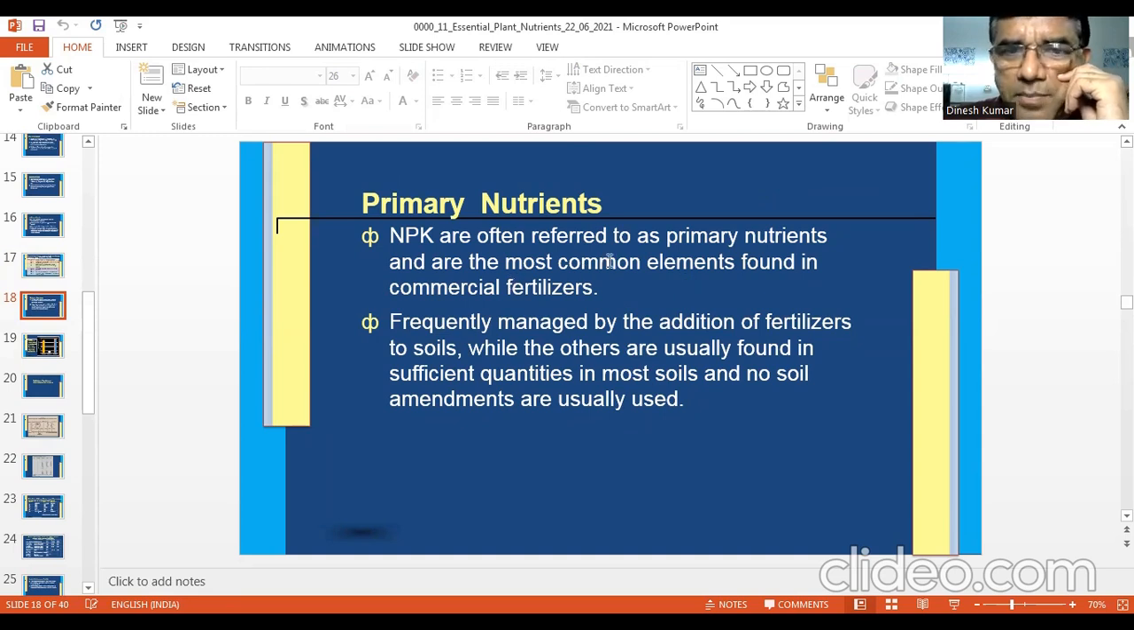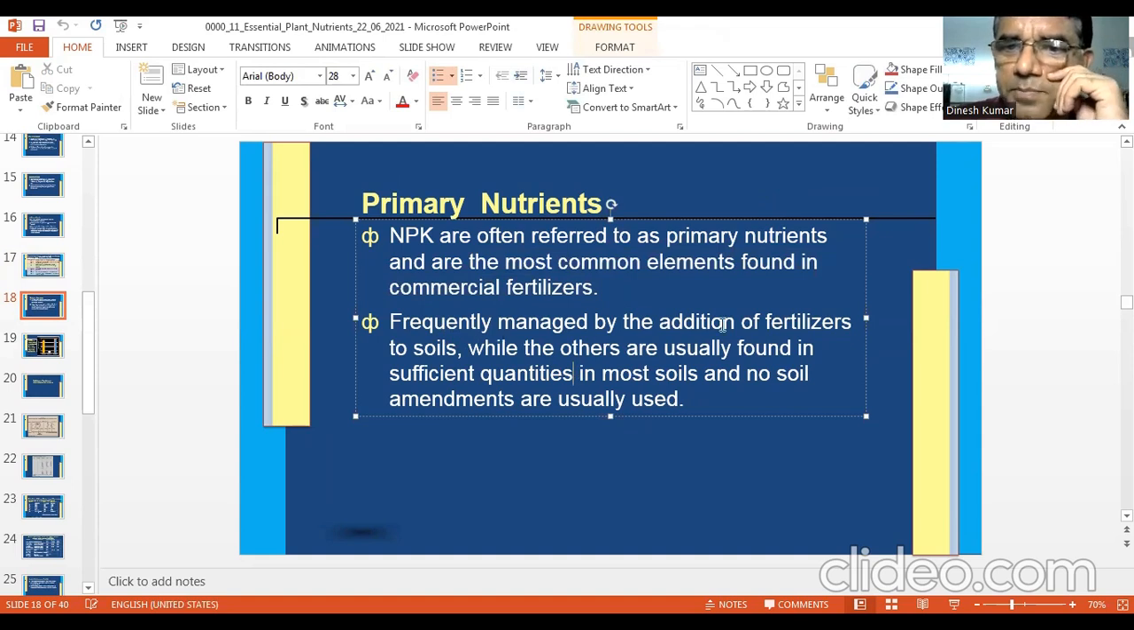The most common elements found in commercial fertilizer. This is discussed, I think. Some are frequently managed by addition of fertilizer into soil, while others are usually found in sufficient quantity in most soils and no amendments are usually used.